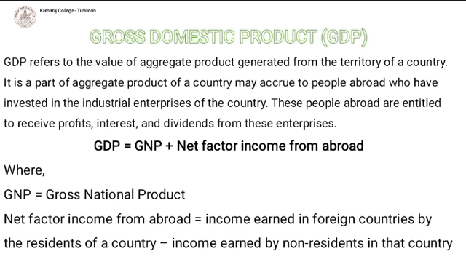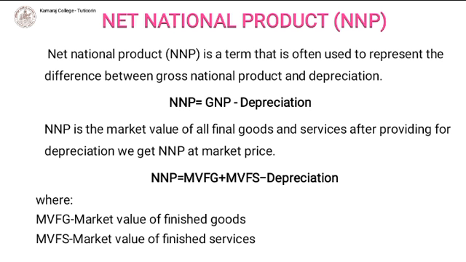The next one is net national product. It includes the value of total output of consumption goods and investment goods. NNP is equal to GNP minus depreciation. It means NNP in an economy is the GNP after deducting the loss due to depreciation. NNP is also the market value of a nation's goods and services minus depreciation. So NNP is equal to MVFG plus MVFS minus depreciation, where MVFG refers to market value of finished goods and MVFS refers to market value of finished services.